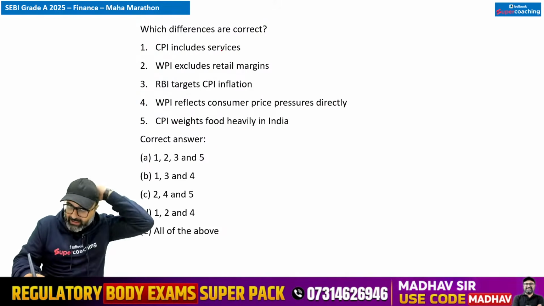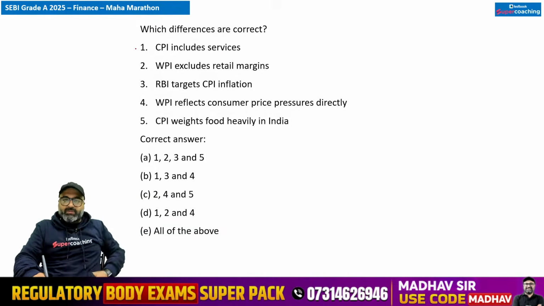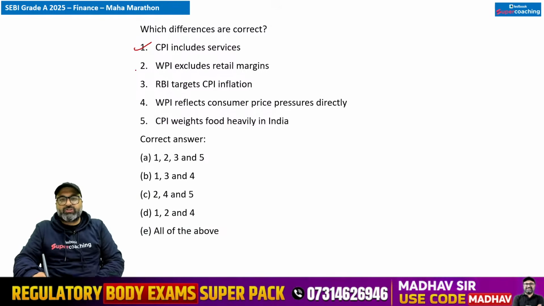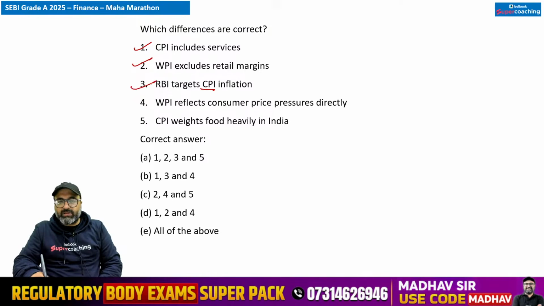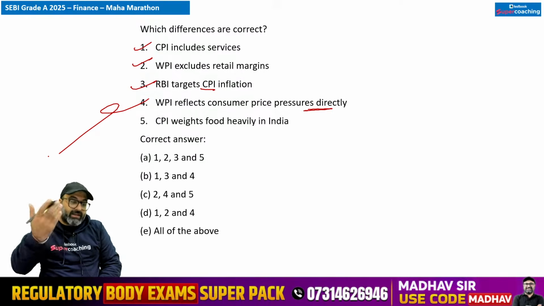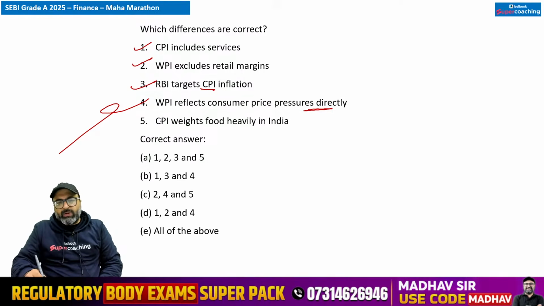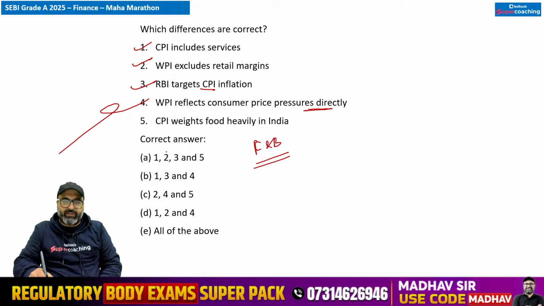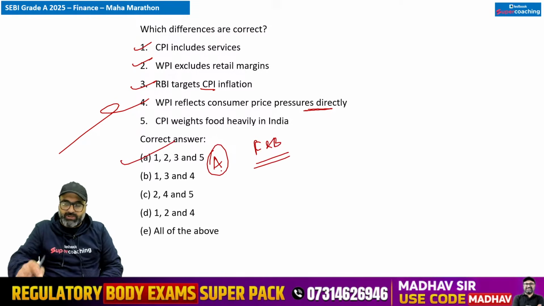Which differences are correct? CPI includes services. बिल्कुल सर. WPI excludes retail margin. बिल्कुल. RBI targets CPI inflation. Correct. WPI reflects consumer price pressures directly. नहीं सर, WPI में we don't have consumer direct pressures, rather we have in case of CPI. Consumer price index weights food heavily in India. Yes, अगर आप food and beverages की बात करेंगे, in CPI its weightage is more than 45%. So keeping that in mind, A option is correct.